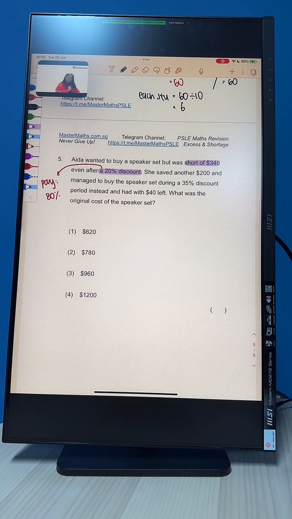And fantastic, she managed to buy the speaker set during a 35% discount period instead. It went on a further discount. So there is a 35% discount. Now, if there's a 35% discount, we pay how many percent?